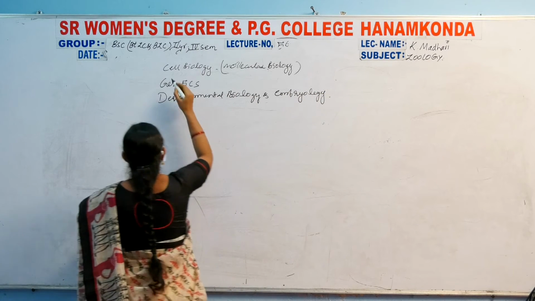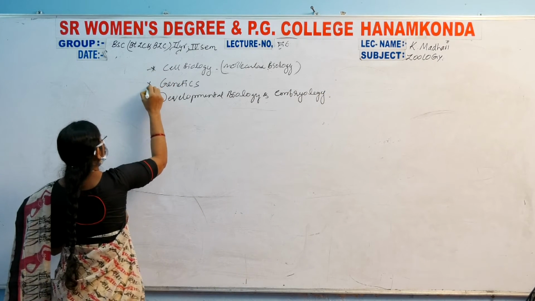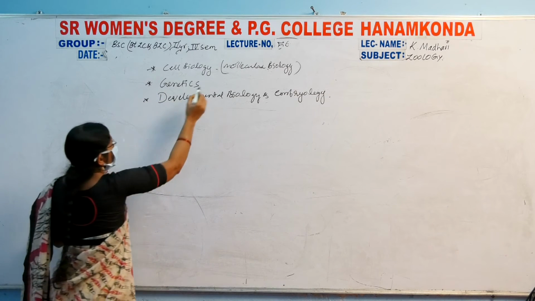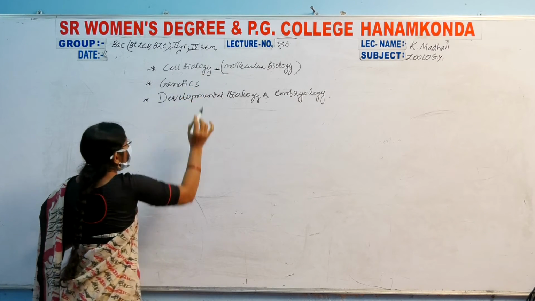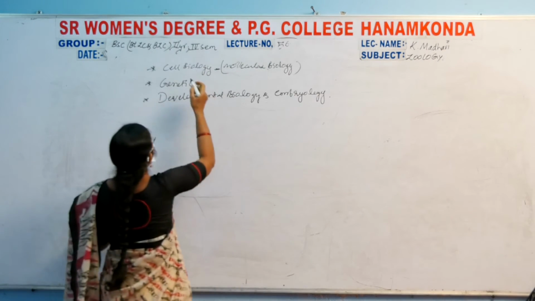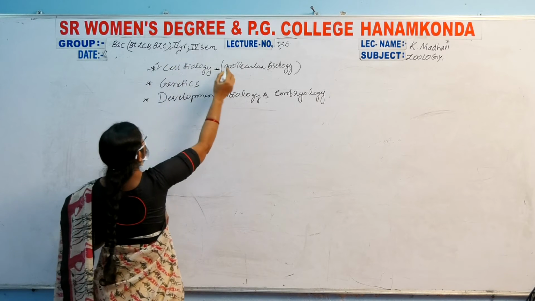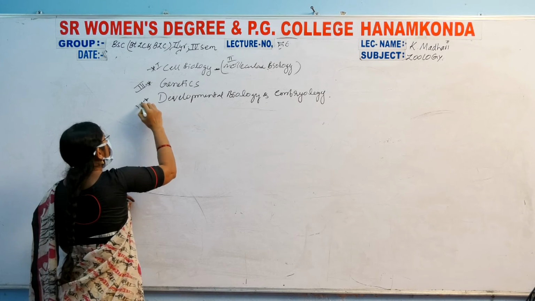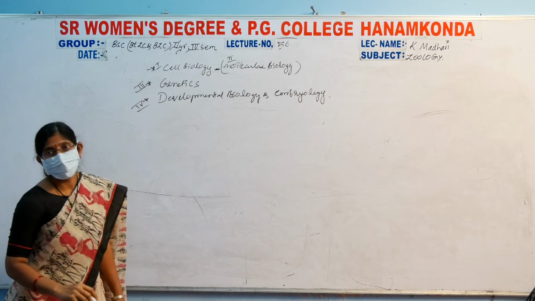How many units do we have? 4 units. Unit 1 is cell biology, unit 2 molecular biology, unit 3 genetics, and unit 4 developmental biology.